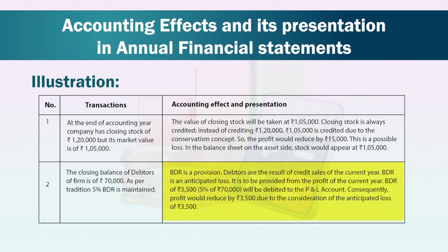It is to be provided from the profit of the current year. So, BDR of rupees 3,500, that is 5% of rupees 70,000, will be debited to the P&L account. Consequently, profit would reduce by rupees 3,500 due to the consideration of the anticipated loss.